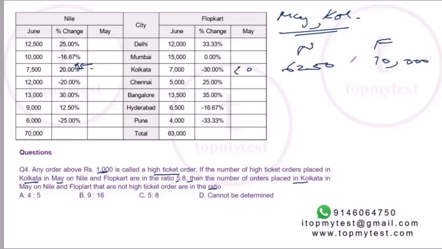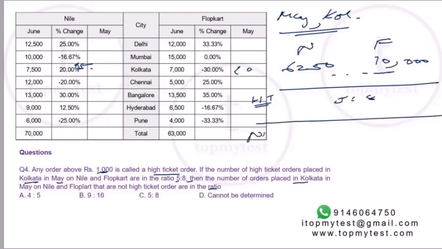These are the total number of orders which are given to you. It is given that there are some things called high ticket orders. What are those values? They are in the ratio 5:8, right?